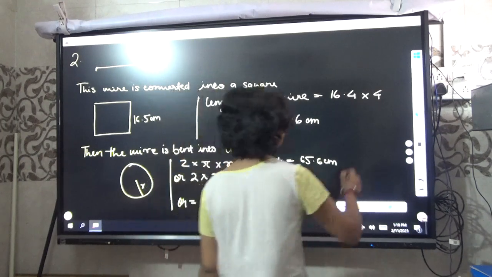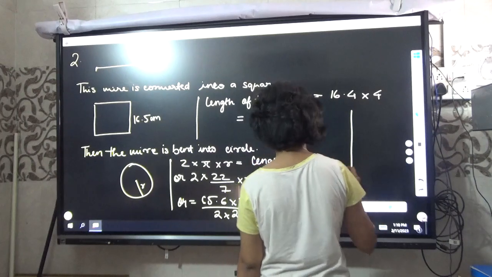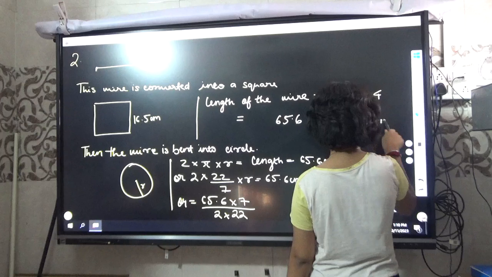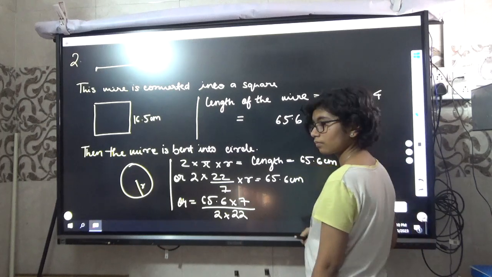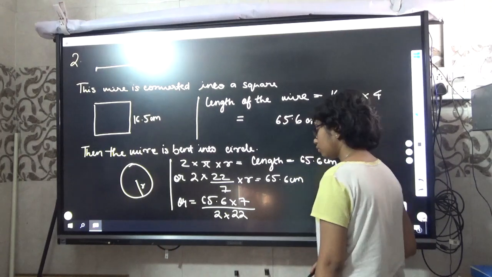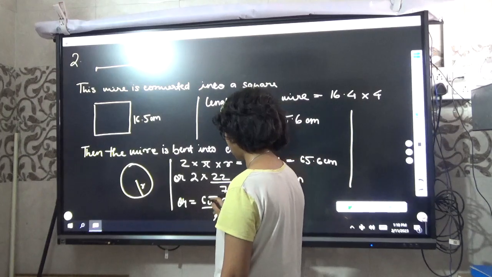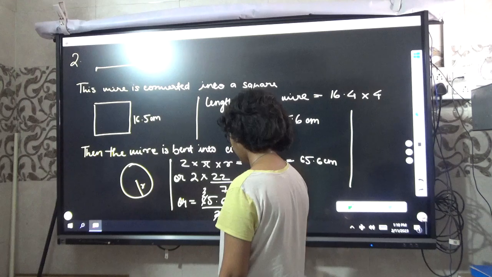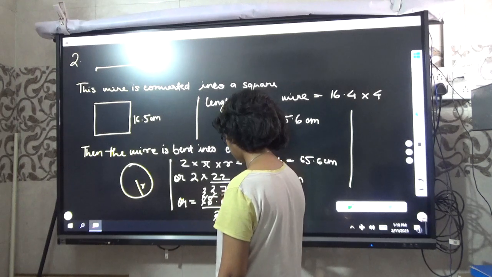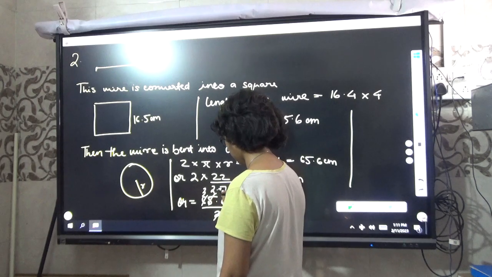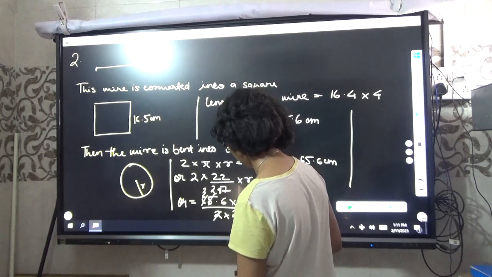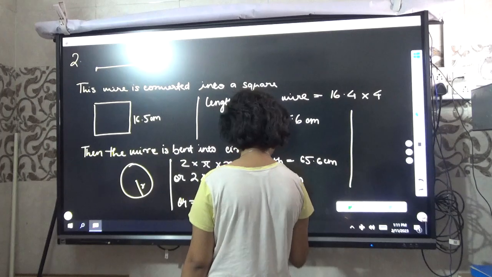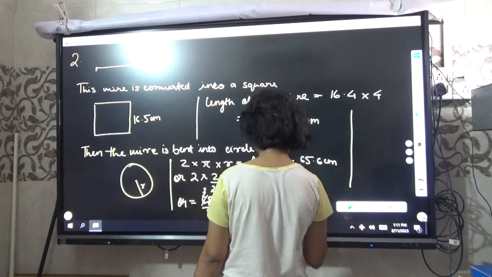I have to do it side by side. 65.6 is an even number. There we have 2. 2 ones are 2, 2 twos are 4, 2 threes are 6, 2 twos are 4, so 32.8. Again, it will cancel with 22.